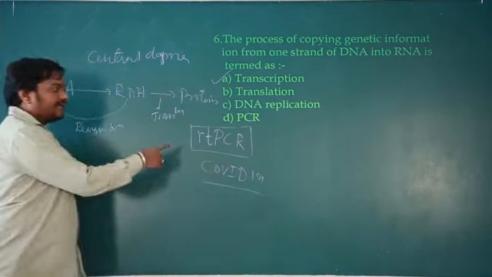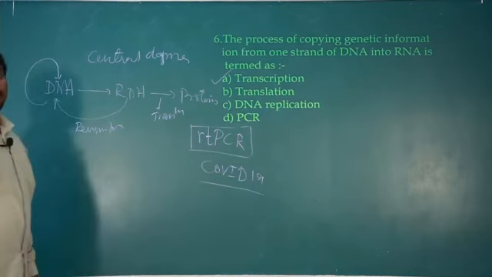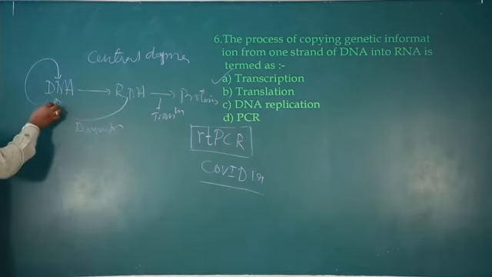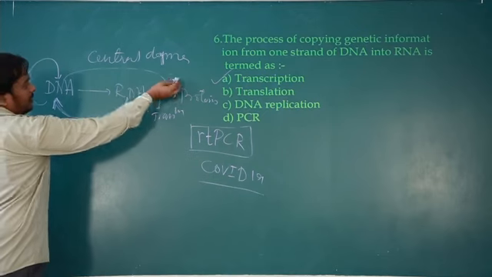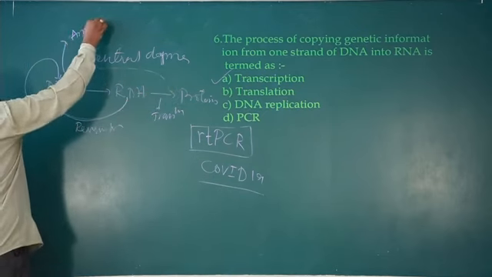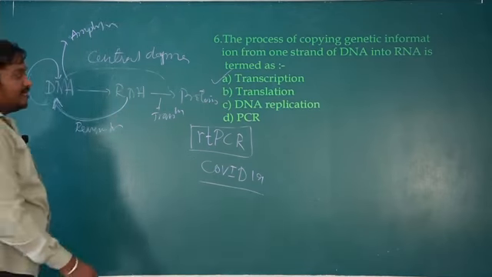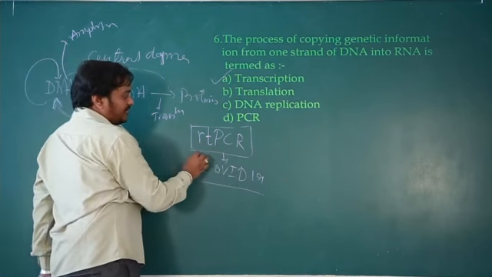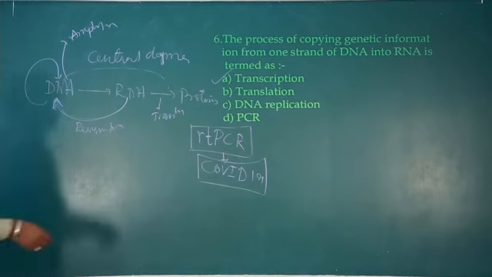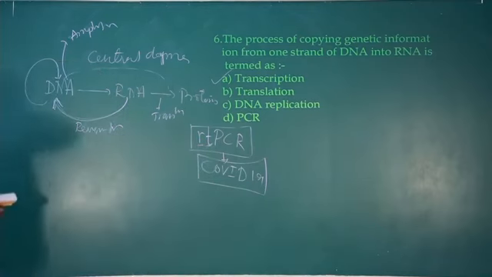COVID-19. They use this RT-PCR to identify COVID-19. Here there is reverse transcription, since the COVID-19 virus is a retrovirus. From RNA they first make DNA, multiply the DNA, so they multiply the DNA or amplify the DNA. That amplified DNA sequence is matched with the virus, so they are going to confirm it. Okay, so RT-PCR is used to identify COVID-19. So remember that RT-PCR, RT stands for reverse transcription PCR.